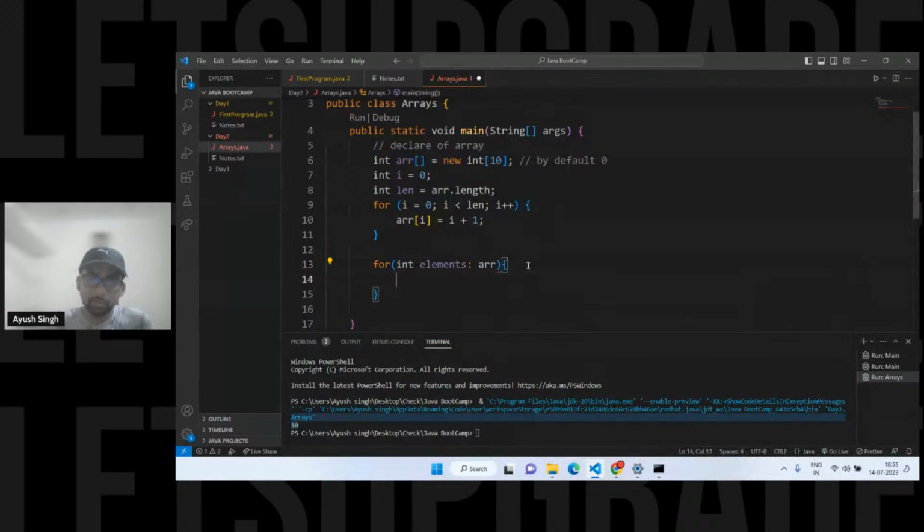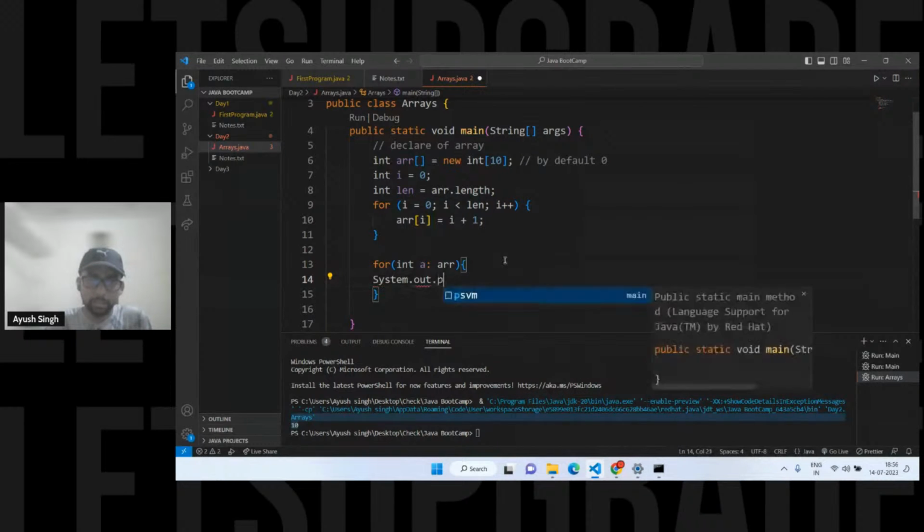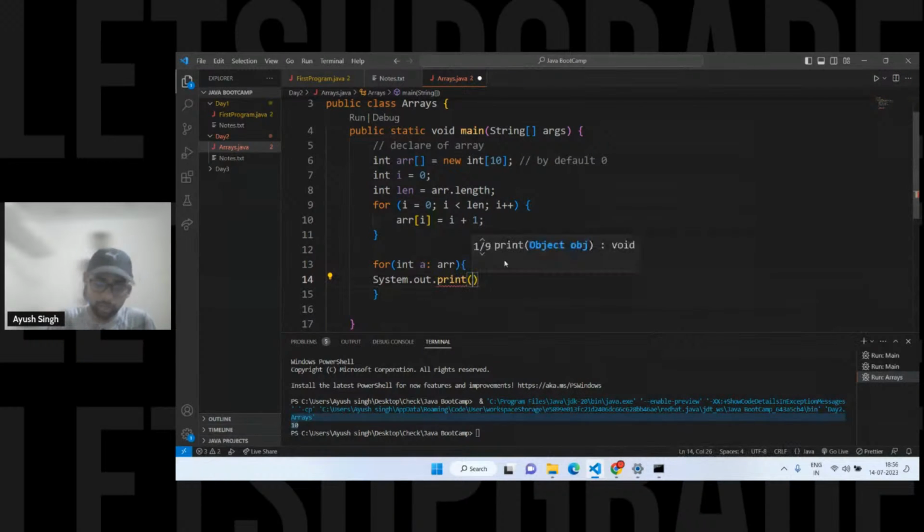Can anyone tell me what this loop is? I'm using int, and I'm passing this element. This is nothing but a variable name. I can name it A also. Then one colon, then the array name. And here I'm going to use System.out.println, mostly to print the elements in the array. But here I don't have to worry about the indexes. I can simply print A, right?